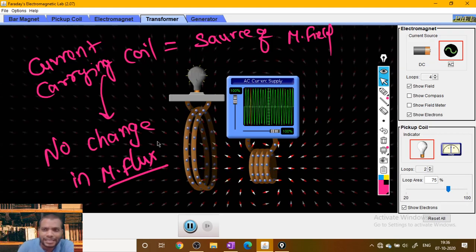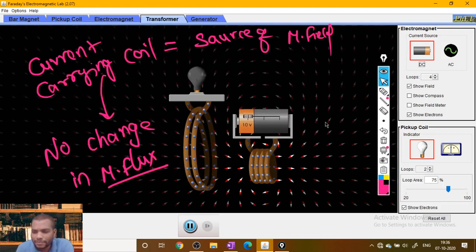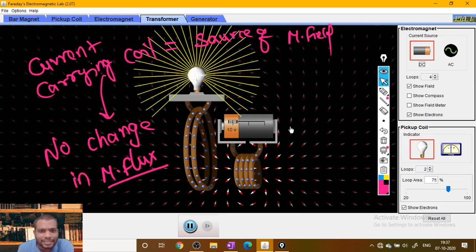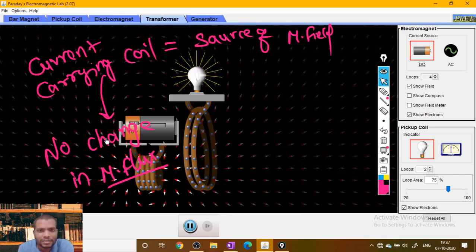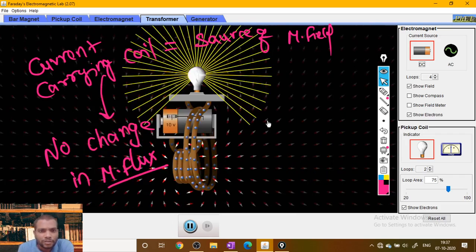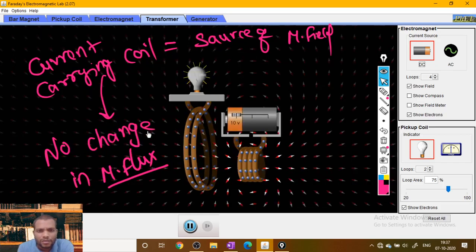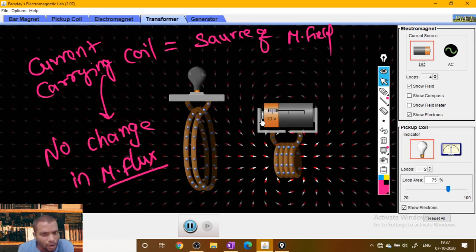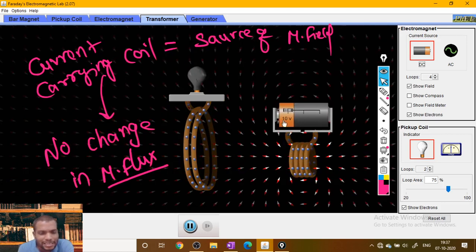We can talk about this later in detail, but let me stick with this one. It is very interesting and fun to do, I enjoy doing this. So the change in the magnetic flux causes current in the another coil.